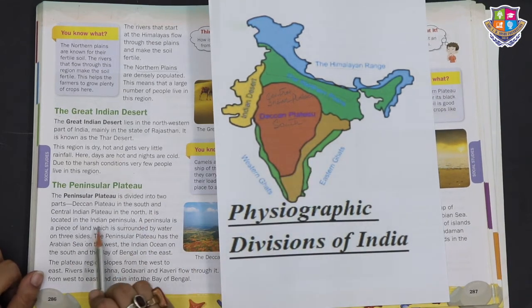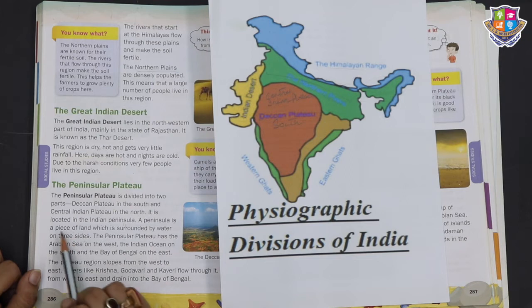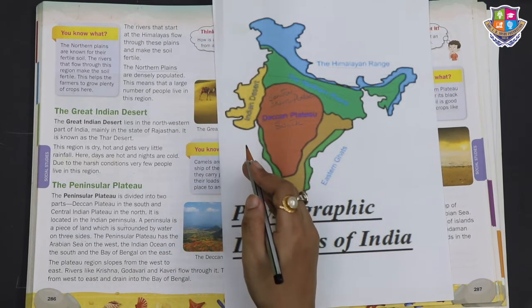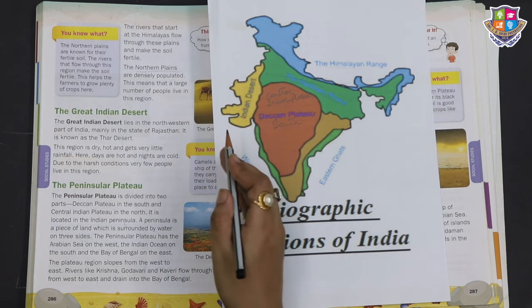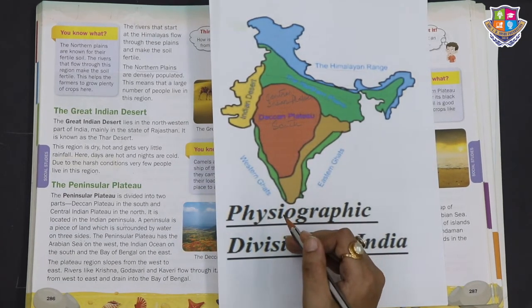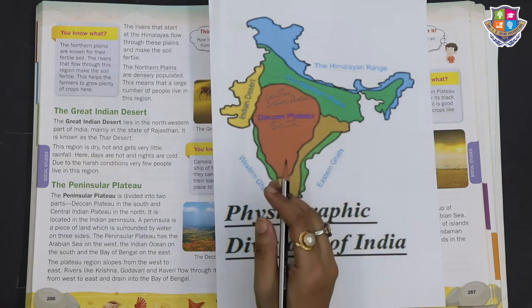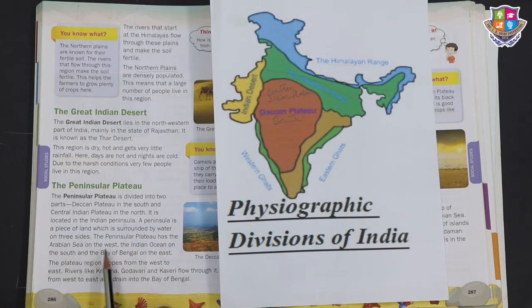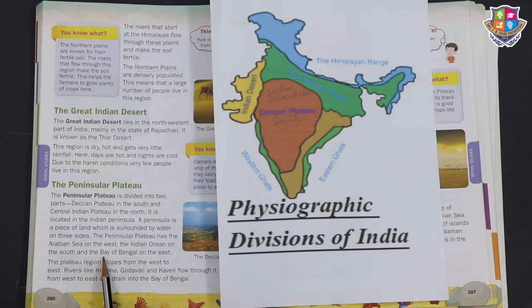It is located in the Indian Peninsula. A peninsula is a piece of land which is surrounded by water on three sides. Since India is surrounded by water on three sides, that is the Arabian Sea on the west, the Bay of Bengal on the east, and the Indian Ocean on the south, India is known as a peninsula. The Peninsular Plateau has the Arabian Sea on the west, the Indian Ocean on the south, and the Bay of Bengal on the east. The plateau region slopes from the west to the east.